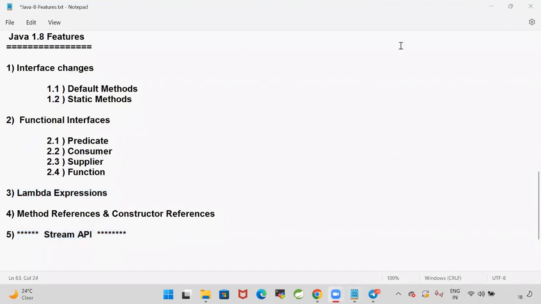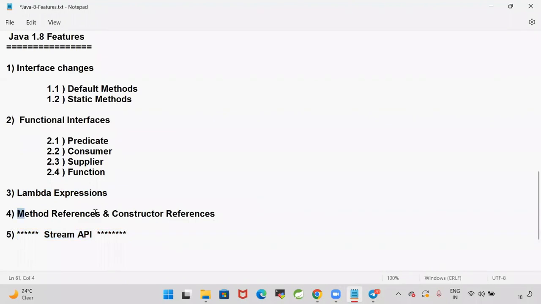Your interview will not be completed. I'm giving stars here. See how many stars I am giving. The reason for giving these stars is that it is such an important topic: Stream API. A lot of questions are going to be asked on the Stream API in every Java interview.